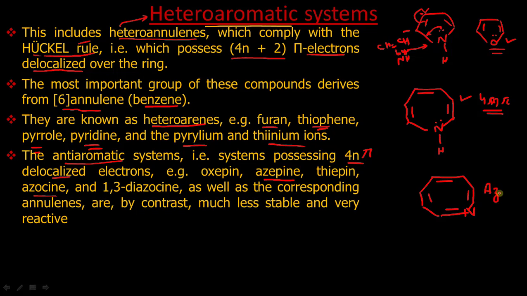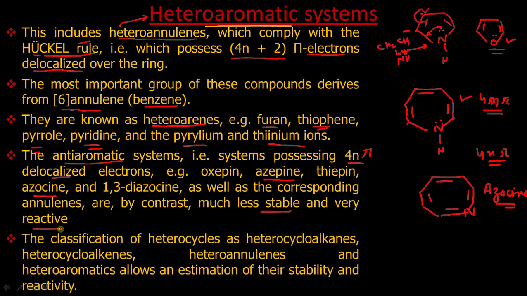Both these compounds are anti-aromatic. Why? Because they belong to a 4n pi conjugated electron system, and this system, as you already know, is less stable and very reactive. This you have already discussed, that anti-aromatic compounds are less stable and more reactive.